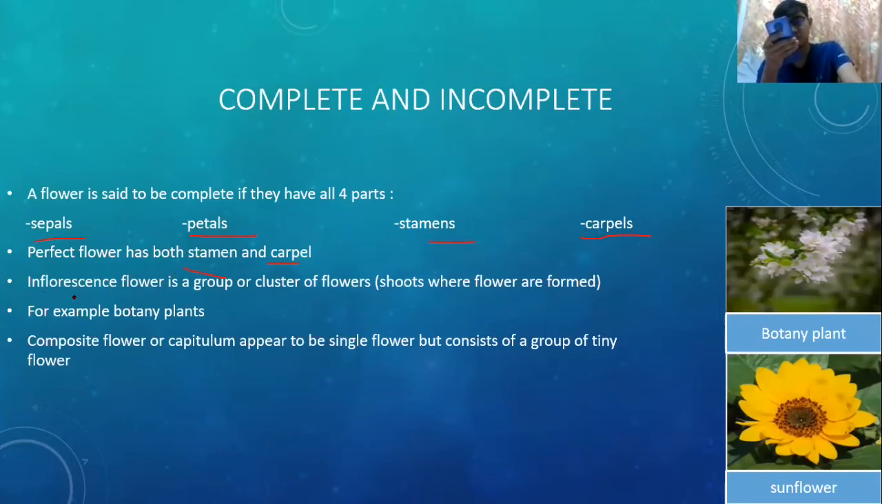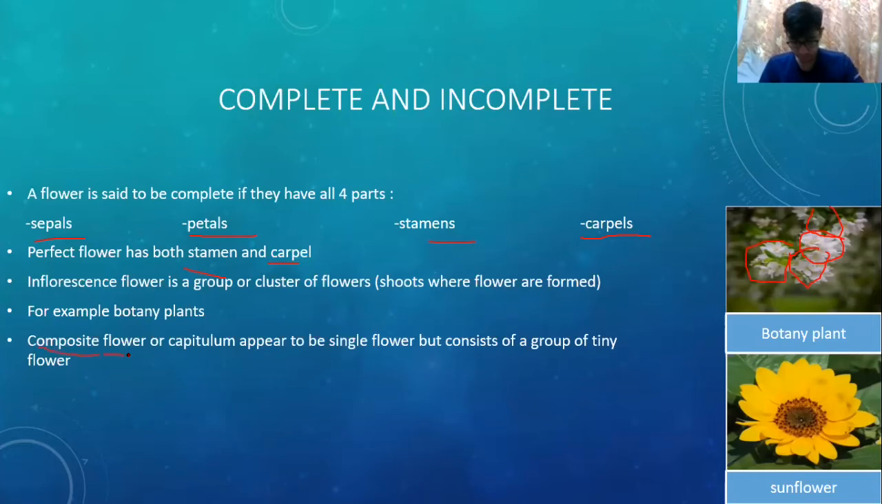Inflorescence flower is a group or cluster of flowers on a shoot where flowers are formed. As you can see here, inflorescence flower, by definition, is a group of a cluster of flowers. Here is the shoot. There are 3 flowers here. So we know that from where the shoot forms, there are 3 groups of cluster of flower. So it is called inflorescence flower.